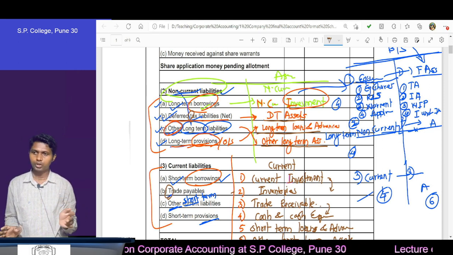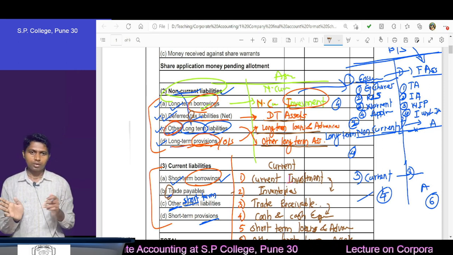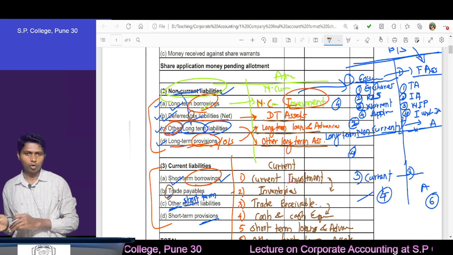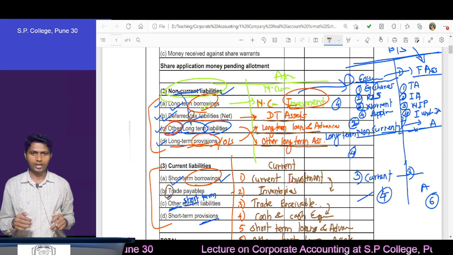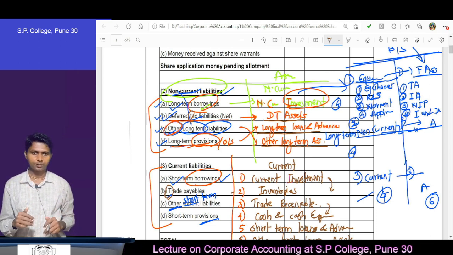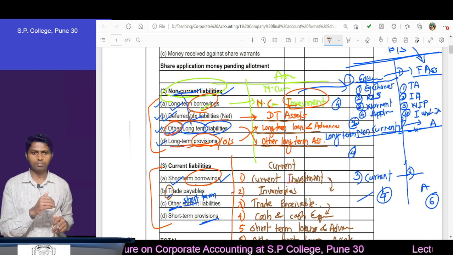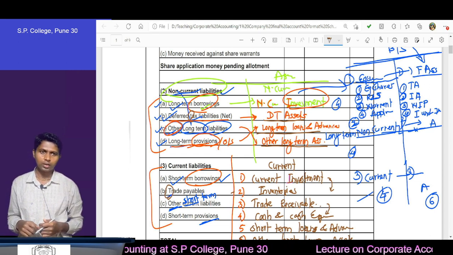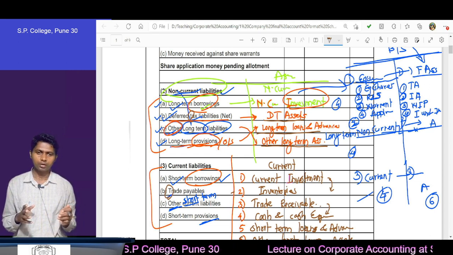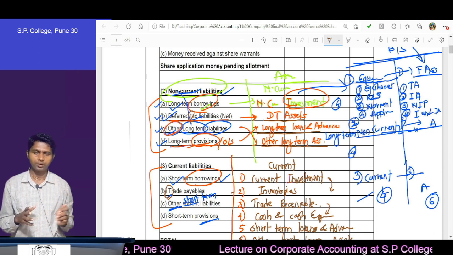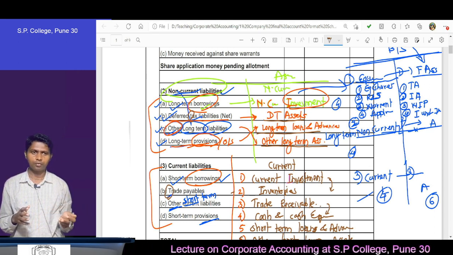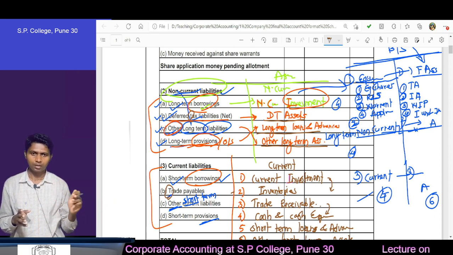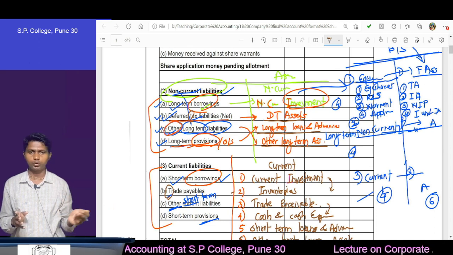Similarly, opposite to borrowing, you will find investment, current investment, non-current investment. Deferred tax liability, here deferred tax asset. Then from others, you cannot get the opposite word, therefore write that at the 4th place: other long term assets or other non-current assets. And from provision, the opposite word is advance. Therefore from provision on the asset side we are going to write long term loans and advances or short term loans and advances.